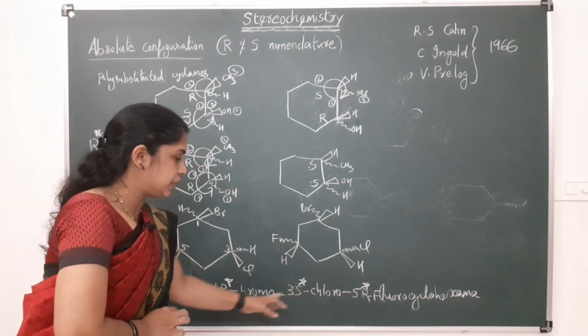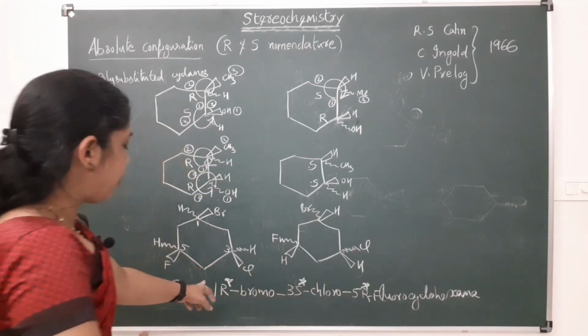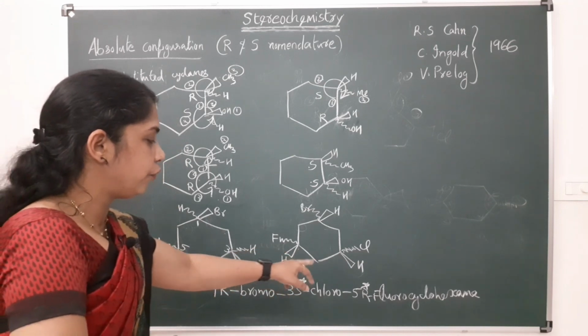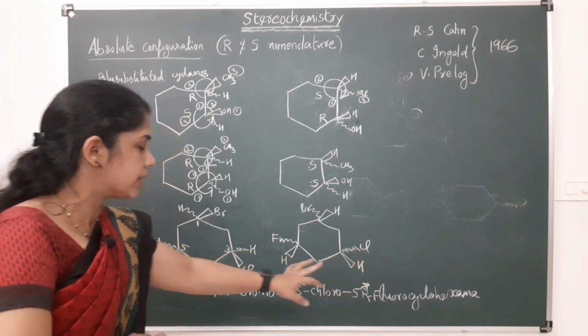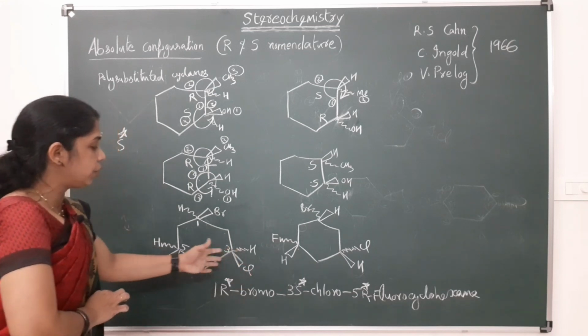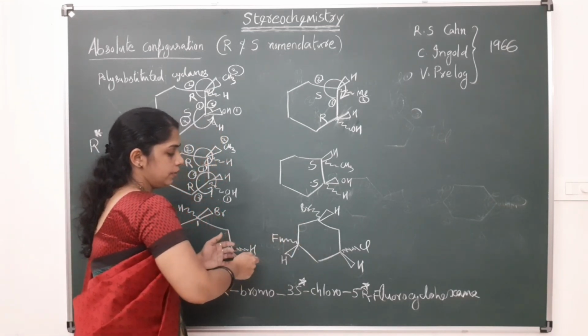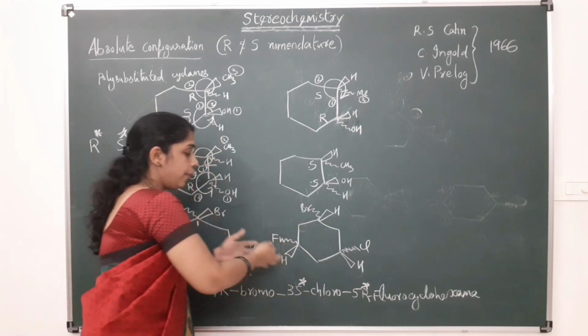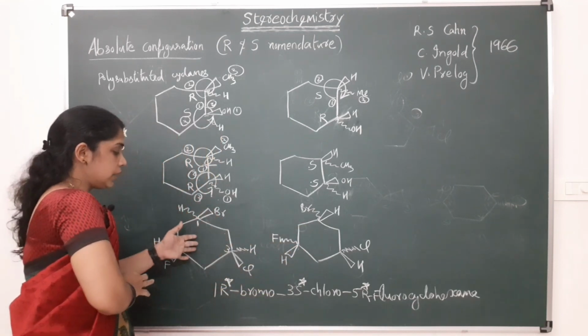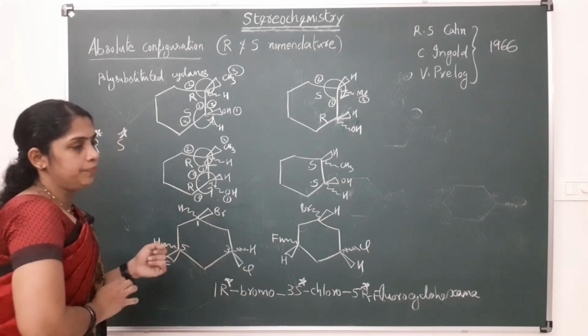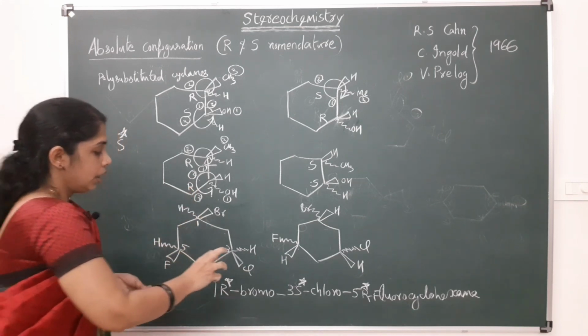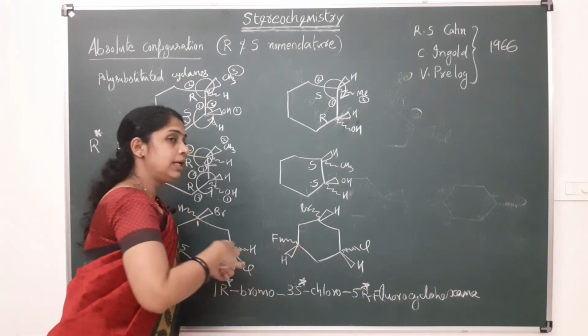So this nomenclature, 1R star bromo, 3S star chloro, 5R star fluorocyclohexane, can be given to this molecule, and it can also be given to this molecule, which indicates that we are giving it in a relative manner.